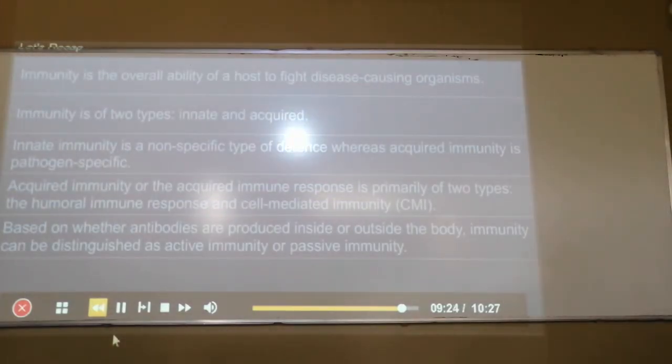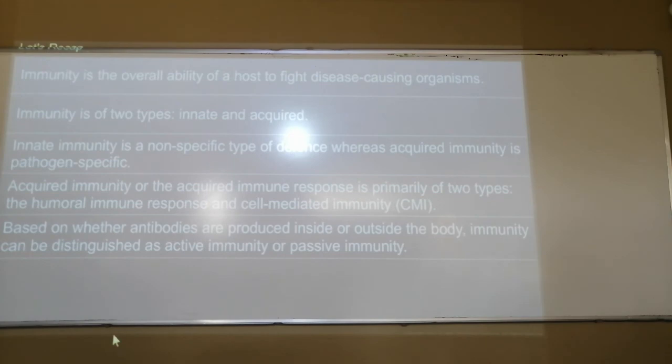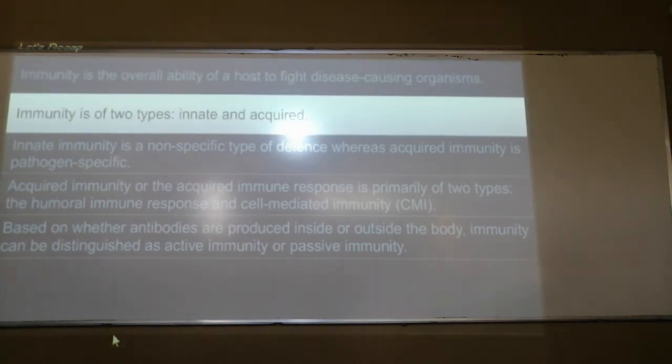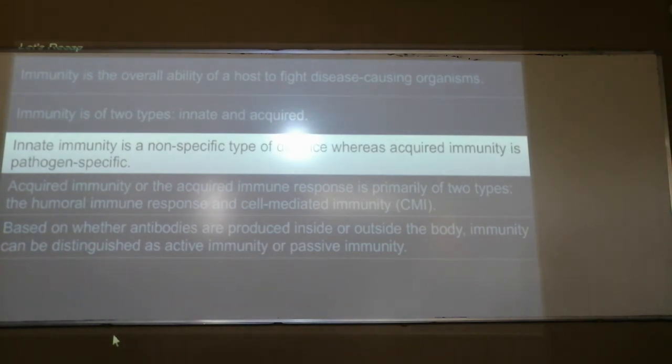So this is all about the lesson. What we have understood is that immunity is the overall ability of a host to fight disease, and immunity is of two types, innate and acquired. Innate immunity is non-specific, which we have from our birth itself. Acquired immunity is of two types, one is humoral and one is cell-mediated. Then, based on whether antibodies are produced in our body itself or come from outside, the mechanism could be active or passive. This is all about the lesson.